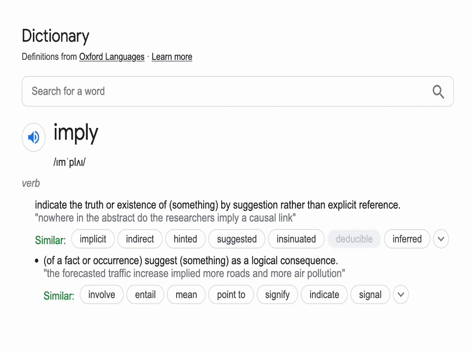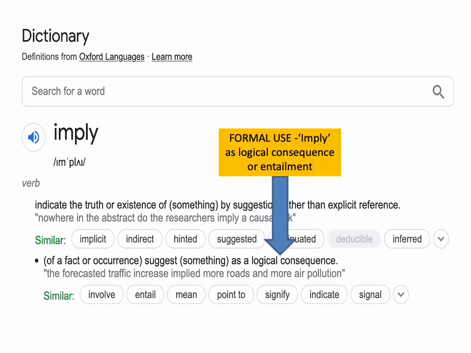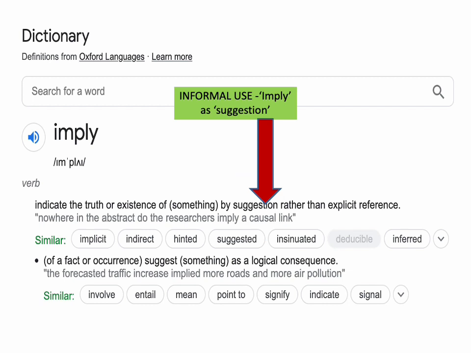So without doing anything too fancy, we might quickly see that imply has two fundamental uses, a formal use and a more informal one. The formal use is really the concern of philosophers and logicians and concerns logical necessity and entailment, such as if I were to say I have 2 children, that implies I have 1 child, simply because the number 2 includes within its meaning all lower numbers, in this case 1. That obviously has no use to us here, but the second use is, or has, and that is what is